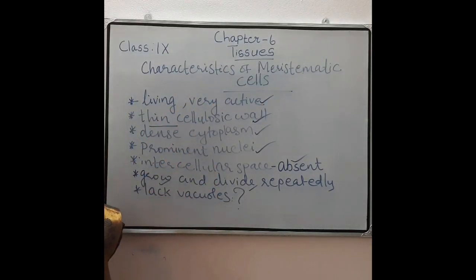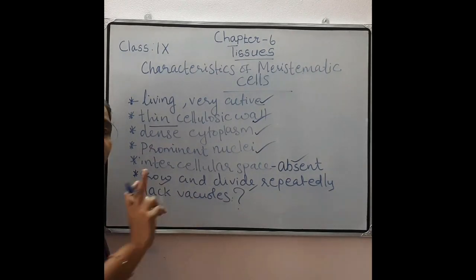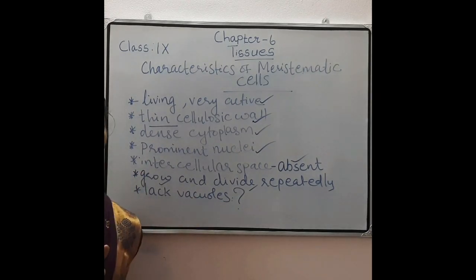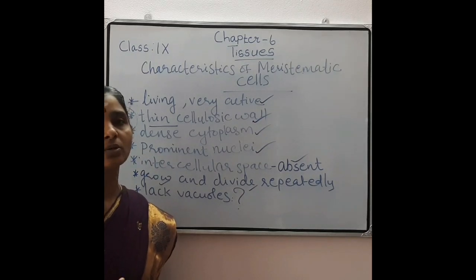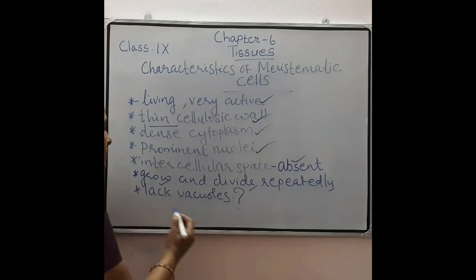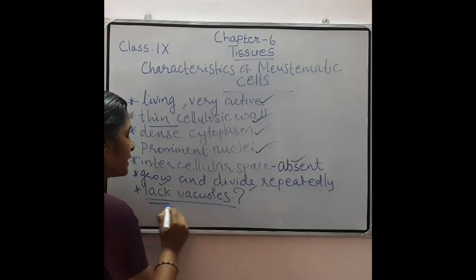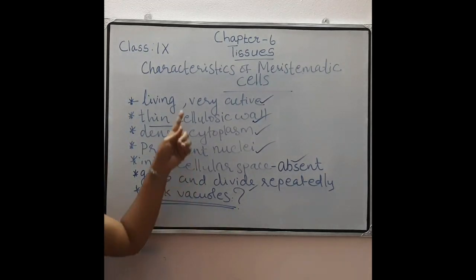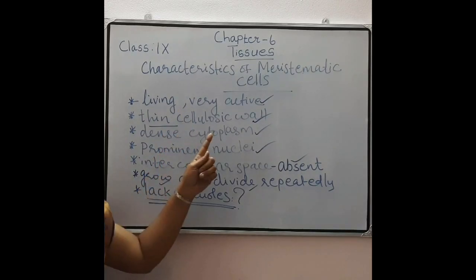Because the meristematic cell's function is only dividing. There is no storage of food material or anything, so there is no need for a vacuole. So these meristematic cells lack vacuoles. These are the characters of meristematic cells.